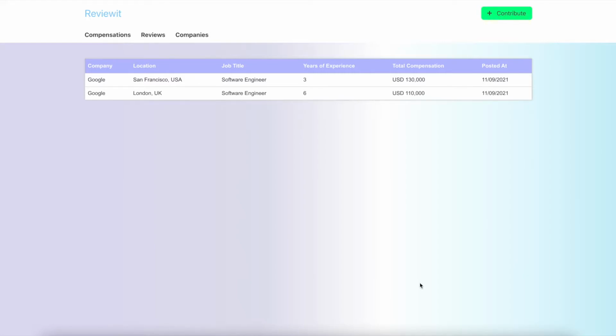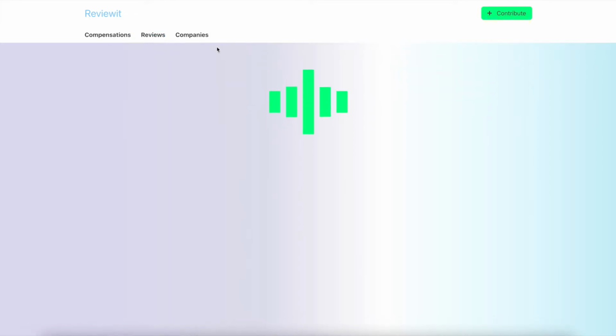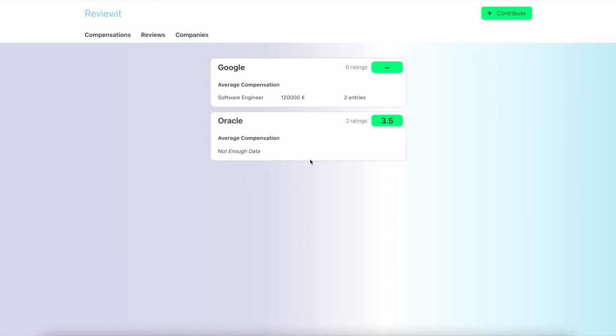So the sample application that was built is a company review website where employees can review the companies they work at or post their salaries. It is designed to be a simple CRUD website, so it can take user input, store information, and display it in an arbitrary way. So the website consists of 3 tabs displaying the compensation information, the reviews, and a third companies tab that shows simple statistics for every company, such as the average compensation.